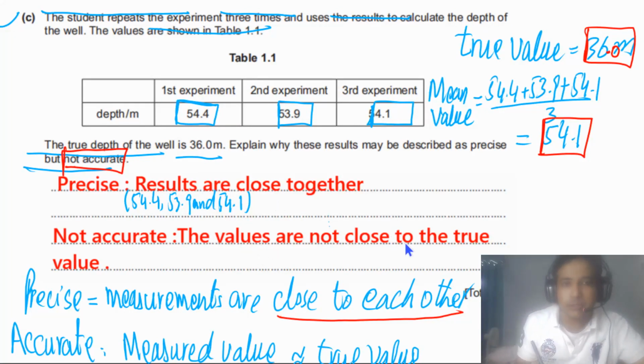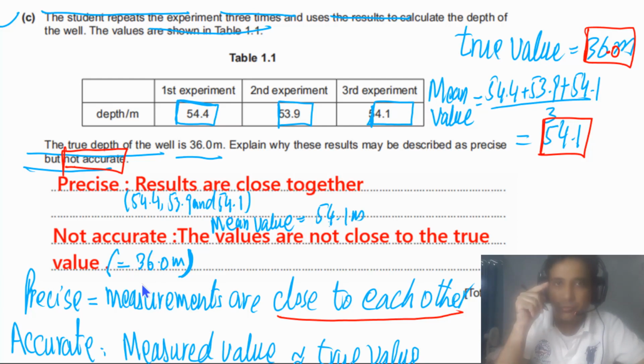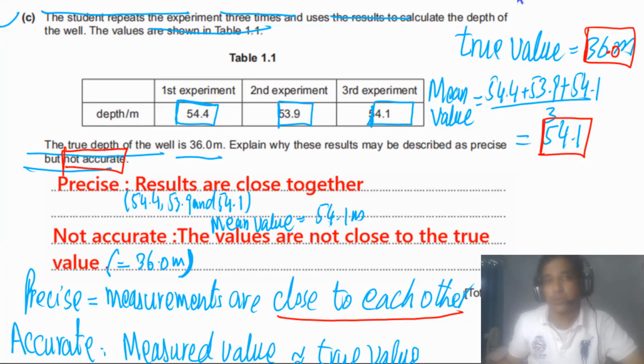Then you can say these values are not close to the true value, and the true value in this case is 36.0 meters. You can also mention the mean value, which is equal to 54.1 meters. This is not close to 36.0 meters, so these measurements are not accurate, but they are precise. So this is how you can answer.